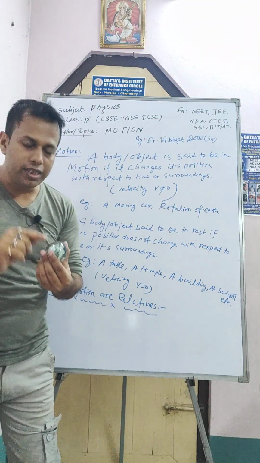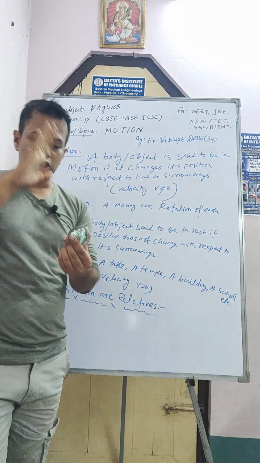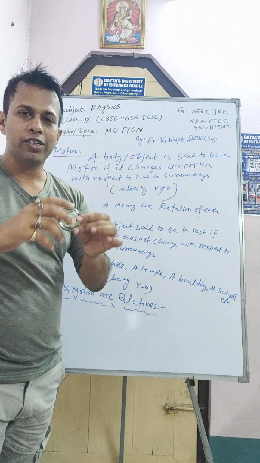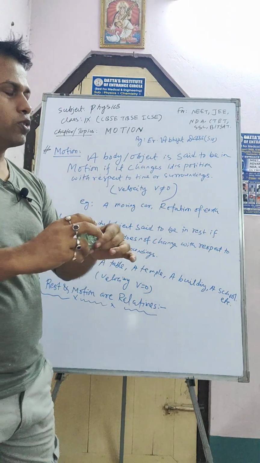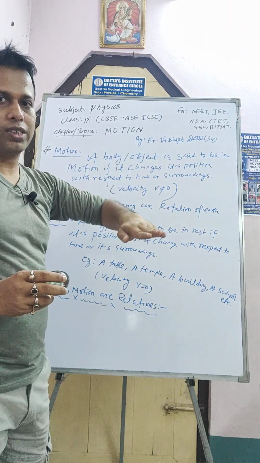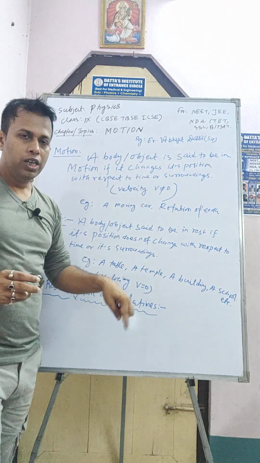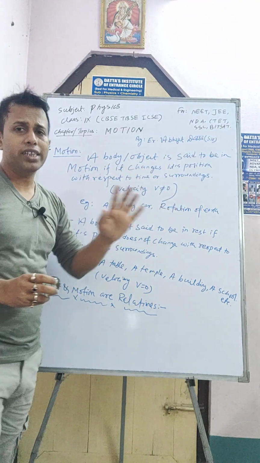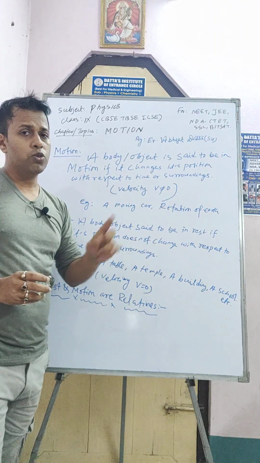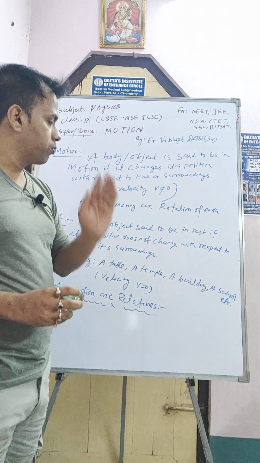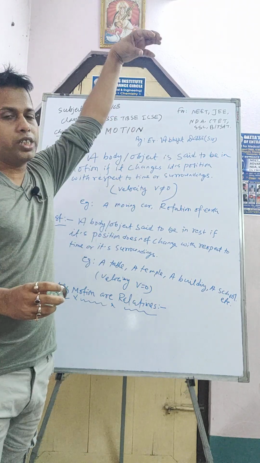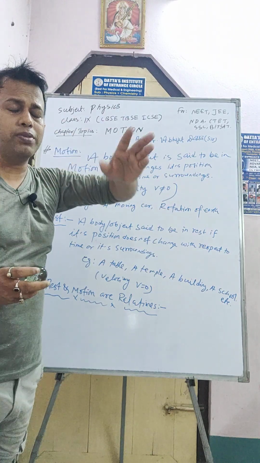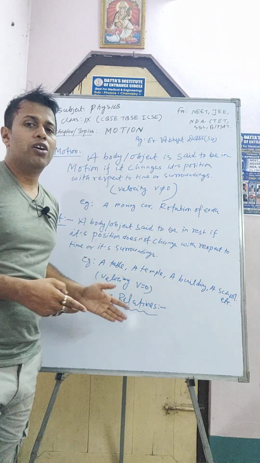Okay, so everything situated on the earth is also rotating, isn't it? For 24 hours it is also rotating. So if you look at the temple or building or school from the surface of the earth, then it is at rest. But if you look at your school or your building or your house from the space station, then it is continuously in motion. So rest and motion are in relative terms. Sometimes it may be motion or sometimes it may be rest.